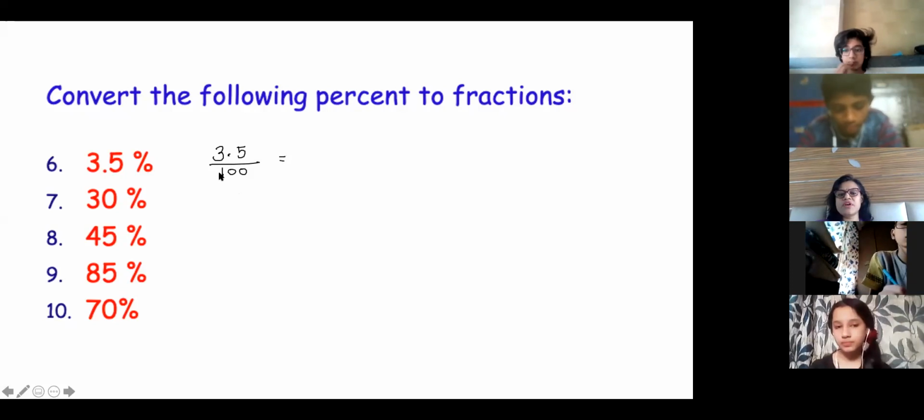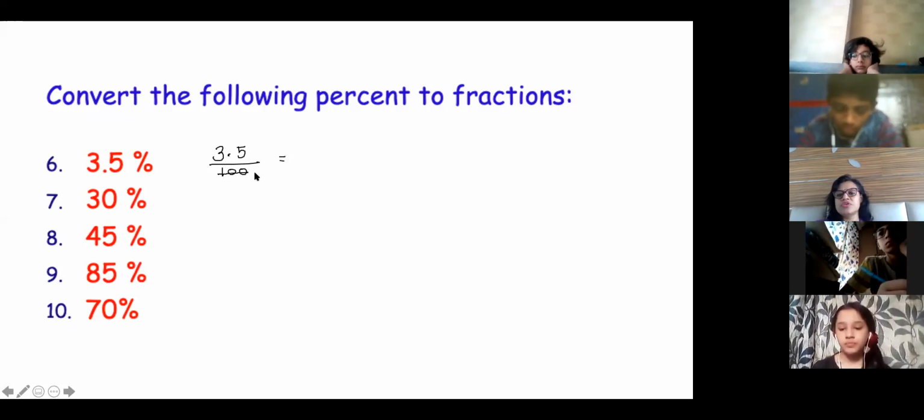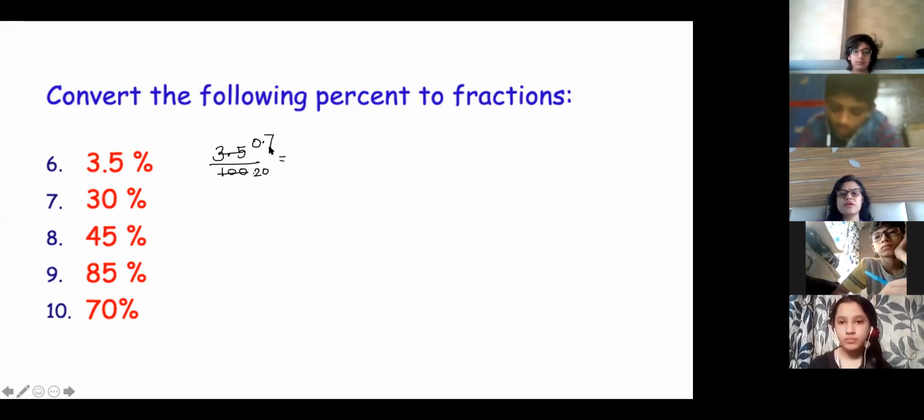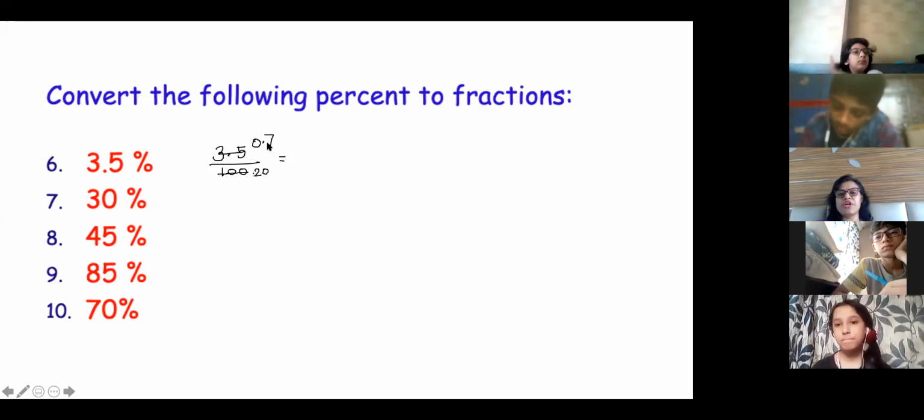You can divide both by 5. 7 fives are 35, and 7 fives are 35. So it is 0.7, because the decimal is after the 3.